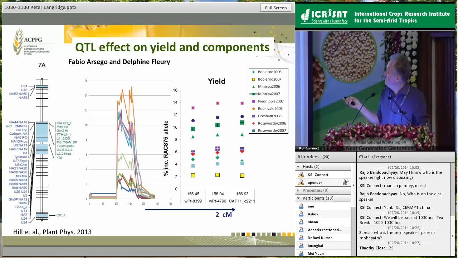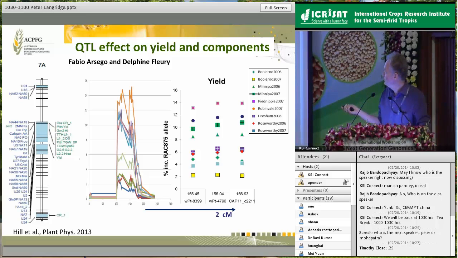The key thing here is that in some of these environments up here, we're looking at about a 14% yield benefit associated with the allele derived from RAC875. In these environments down here, we're looking at 2% or less. I should say that 2%, there are no error bars on this, but 2% is probably below our reliable measurement threshold. The key difference between these environments is these environments here were all subject to a severe drought plus heat stress, whereas these were all higher yielding, more moderate environments.